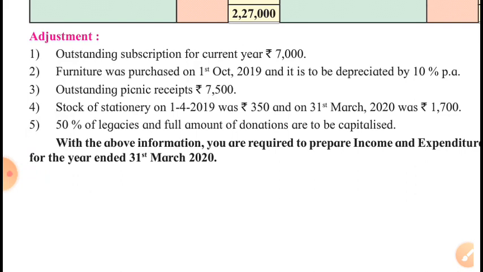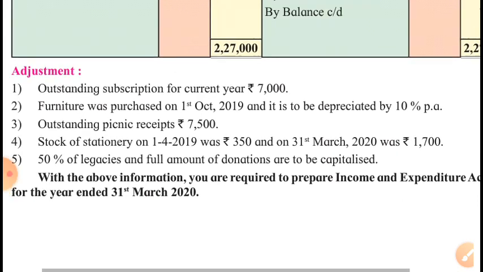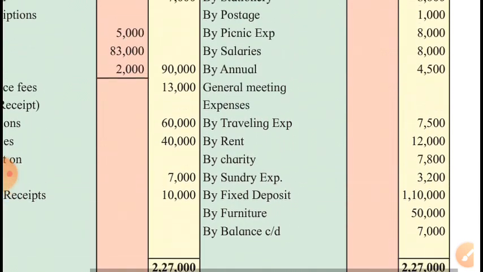The fourth adjustment is about stock of stationery on 1st April 2019. That is the opening stock of stationery. It will be debited to income and expenditure account. That is the previous year's closing stock. It must have been used this year, so it will be debited to the income and expenditure account, plus stationery purchased this year will be added to that.